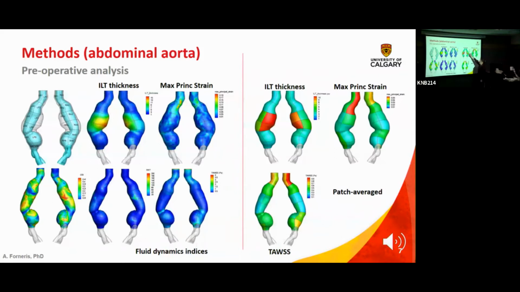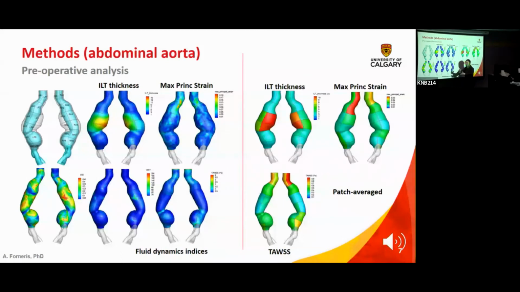We averaged these, and I was talking about this today with some of the students who are even here in the room. We average on these patches that we defined prior to the operation for two reasons. One is because we don't want to have a single node, because we need to co-register all that information, fluid, strain, mechanical, as well as everything that we find from our invasive mechanical analysis and histological analysis, right? So we need to have a patch-averaged system so that we can know where the piece came from and what kind of fluid dynamics it was under.